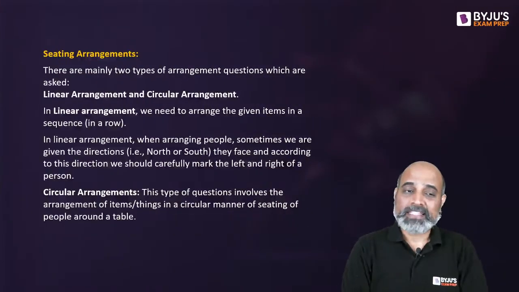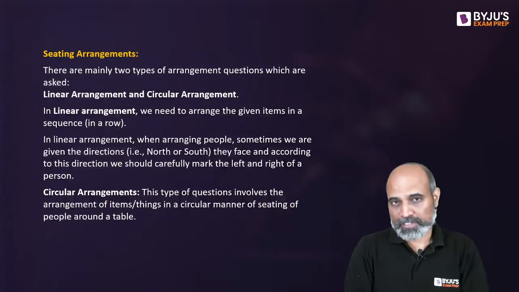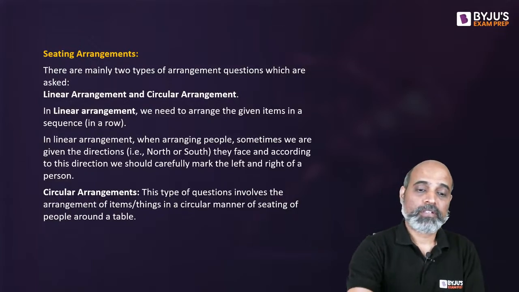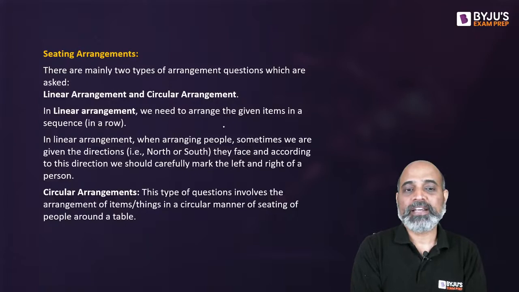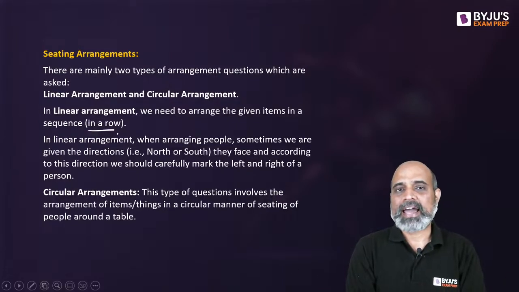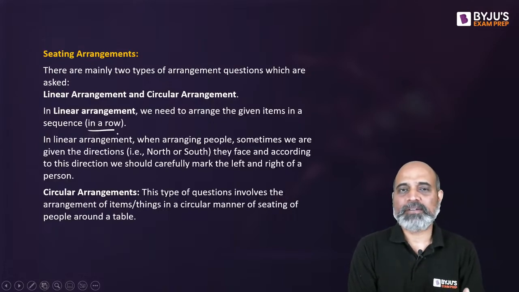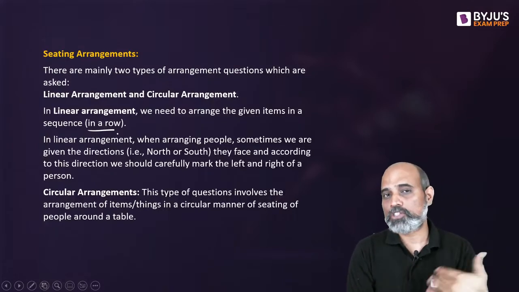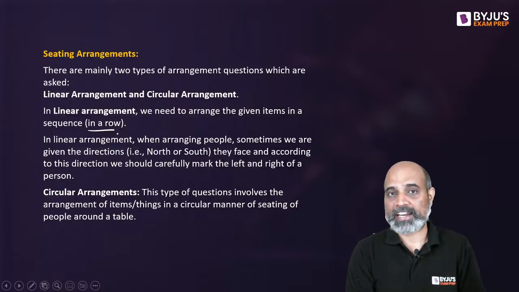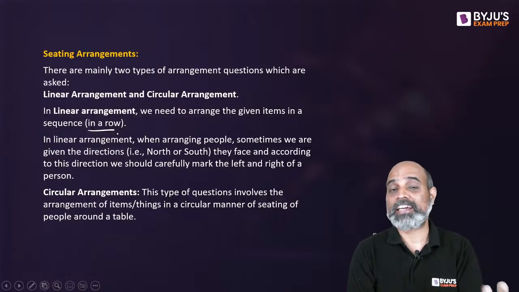Now, in the case of sitting arrangement, there are mainly two types of questions that you get. One is linear sitting arrangement and the other one is circular. In the linear arrangement, we are supposed to place the people in a row. When you arrange them, it's going to be based on direction, north, south, east, west, or on a reference direction, as in left and right, front and behind.